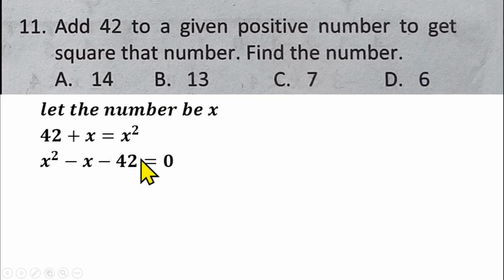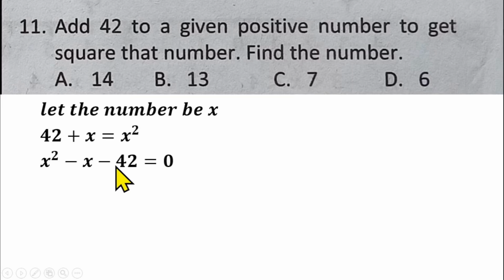From there you can solve this quadratic equation using any method that you know: the factorization method, the completing the square method, or the formula method. I know that this can be solved using the factorization method.